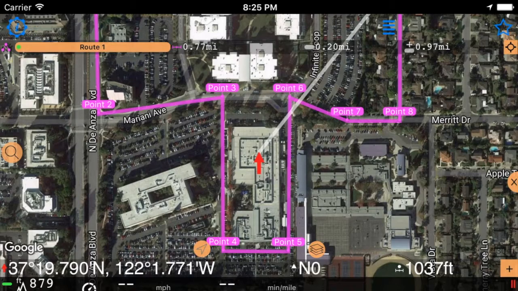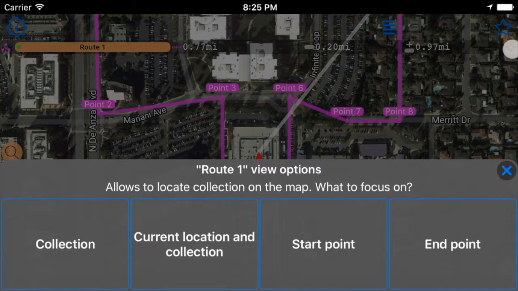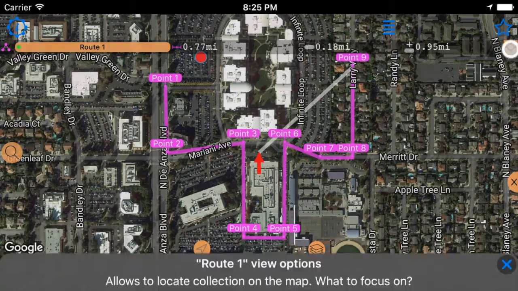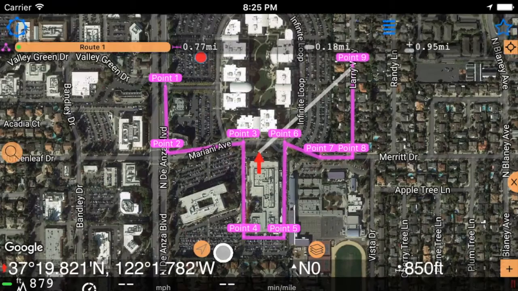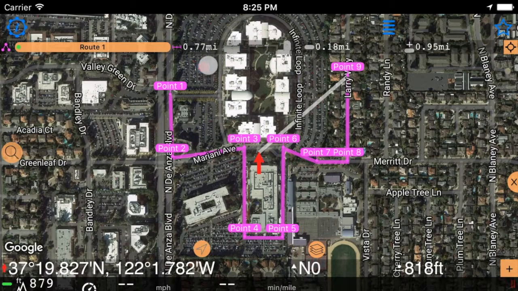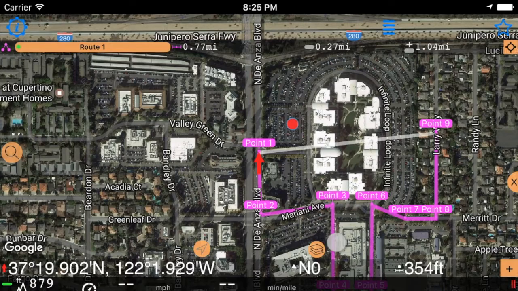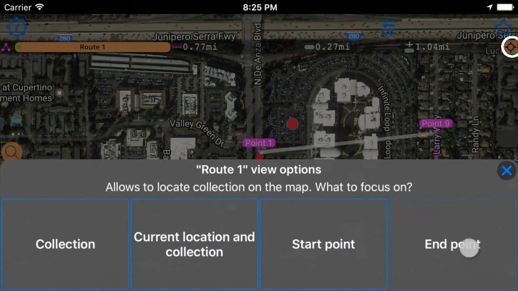One of the tools we have to help with road creation is the focus tool. Here, it allows us to focus on all of the waypoints in the collection, or current location and a collection. Here's the current collection, fitting all of the waypoints in this collection into one single map screen. Or you can move to the start point, like this, or to the end point.